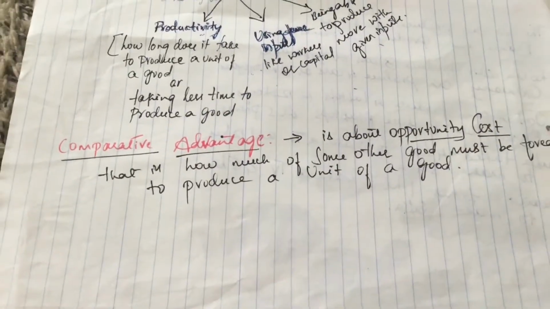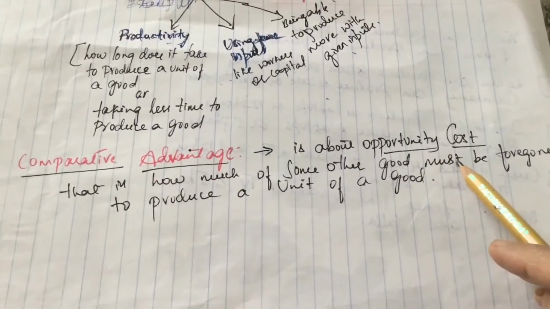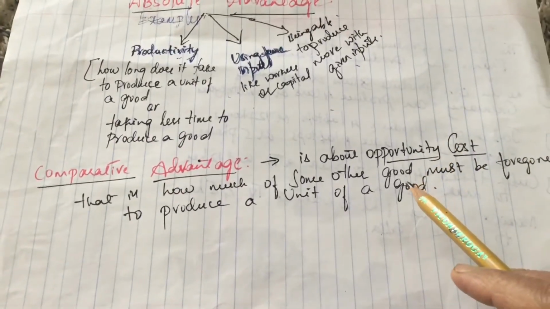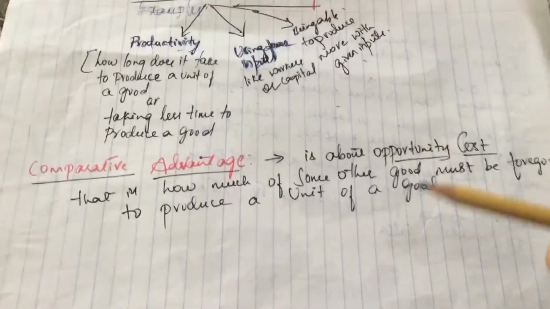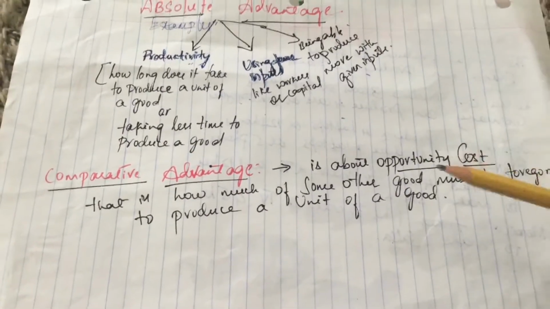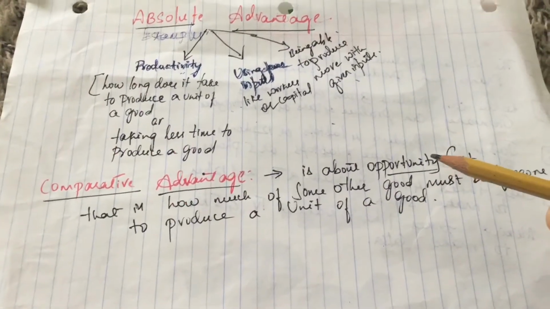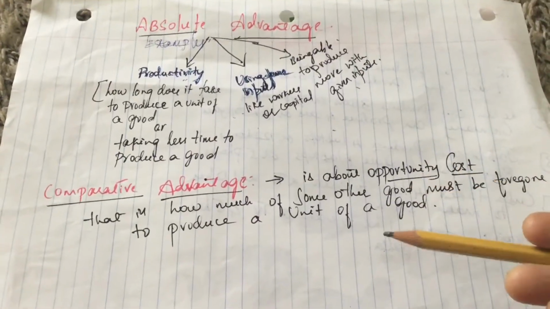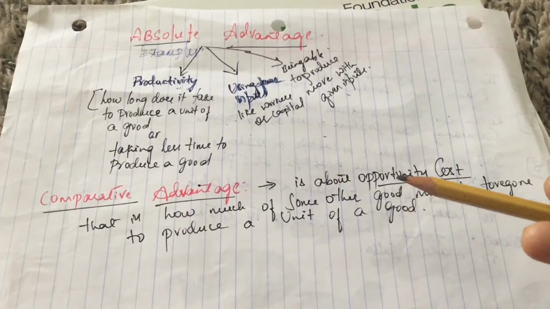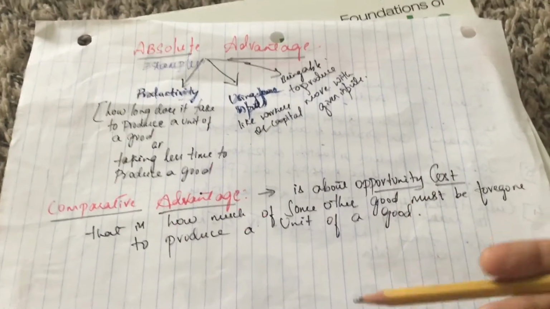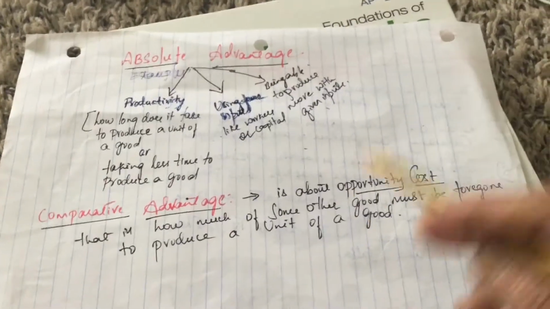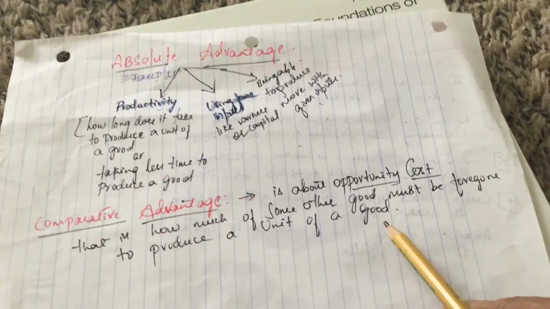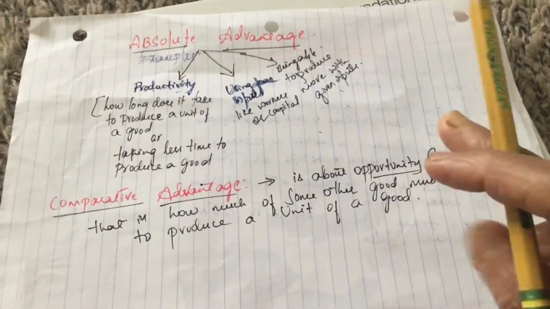Whereas comparative advantage relates to opportunity cost. We know that opportunity cost is how much we are sacrificing or giving up to produce an additional unit of a good. That is how much of a good is foregone to produce an additional unit of another good. Okay, so this is about comparative advantage and absolute advantage.